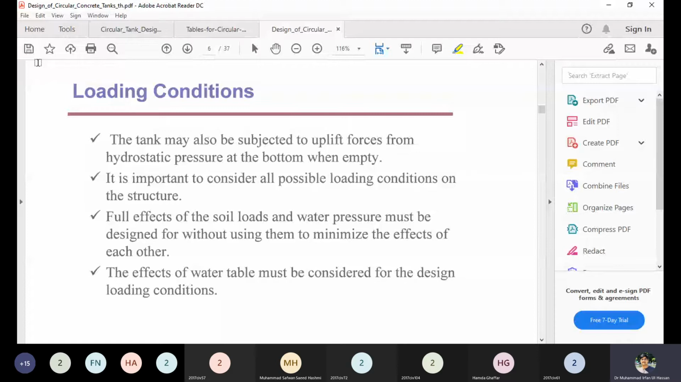It is important to consider all the possible loading conditions on the structure, and the full effect of the soil load and the water pressure must be designed for, without using them to minimize the effects of each other. The effect of the water table must be considered for the design loading conditions. So when you are designing, I'm mainly emphasizing the in-ground water tank. These loading conditions written here are quite important when you are designing an in-ground water tank.